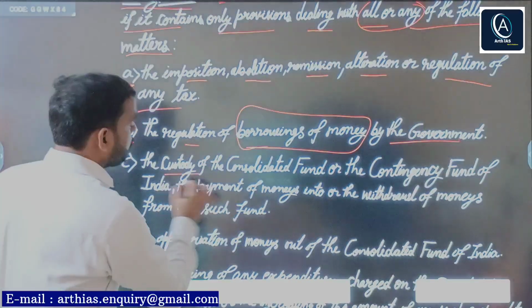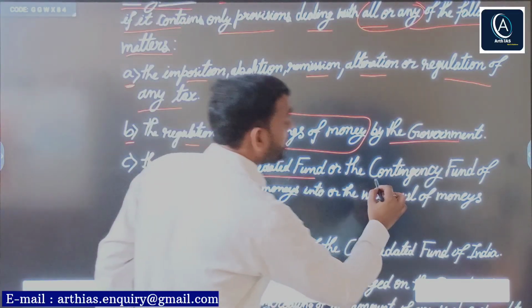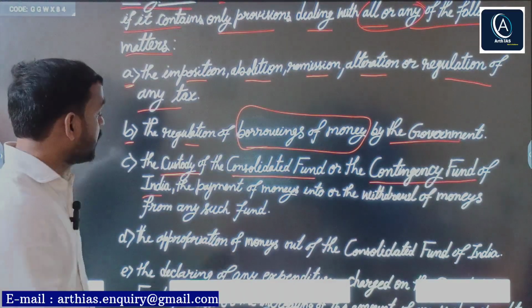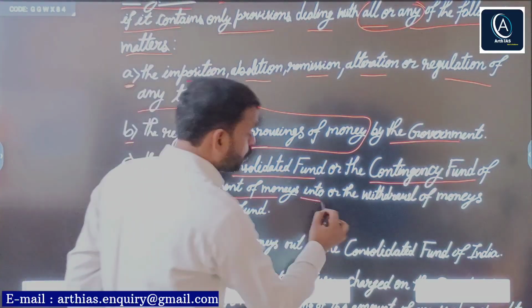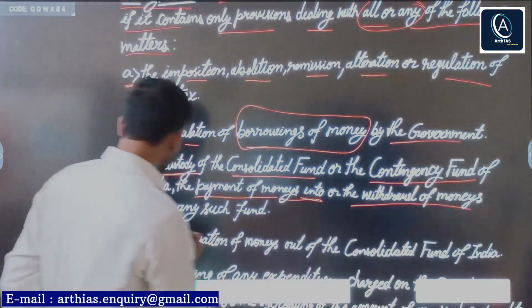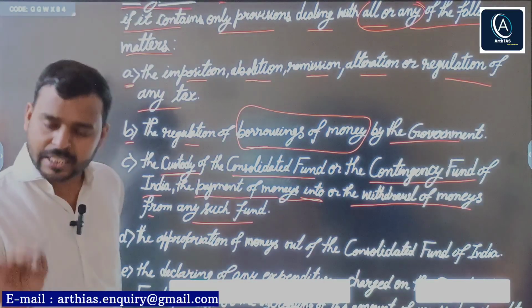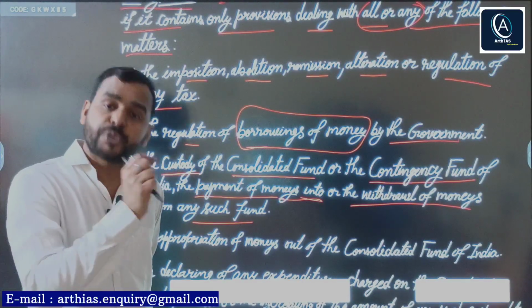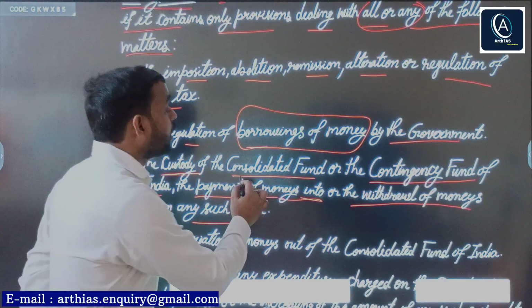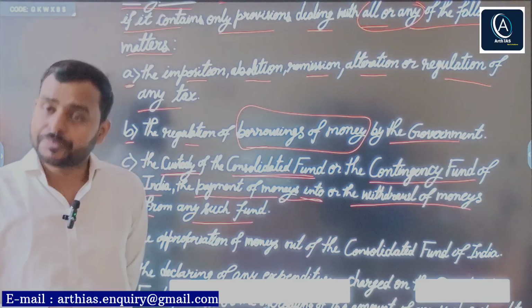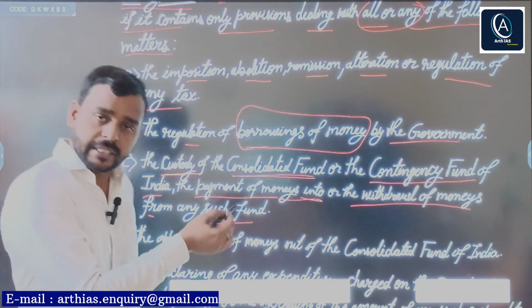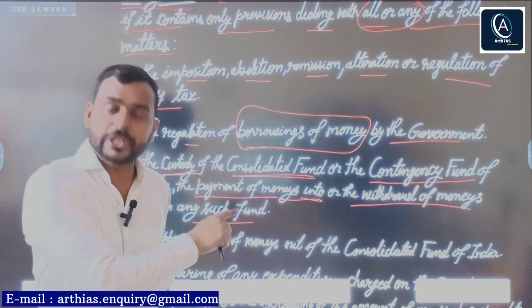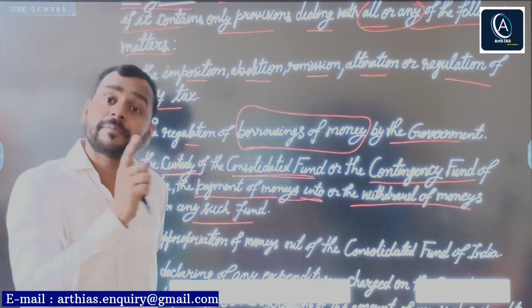Next, the custody of the Consolidated Fund or Contingency Fund of India, the payment of monies into or withdrawal of monies from any such fund. In simple terms, any money that is withdrawn or paid from the Consolidated Fund of India or Contingency Fund of India. You do know there are 3 types of public fund: Consolidated Fund of India, Contingency Fund of India and Public Account of India.